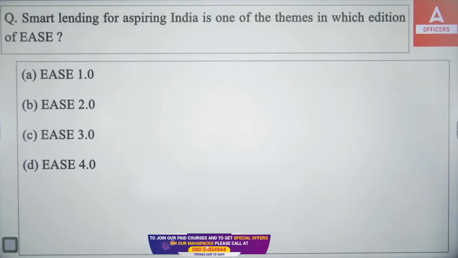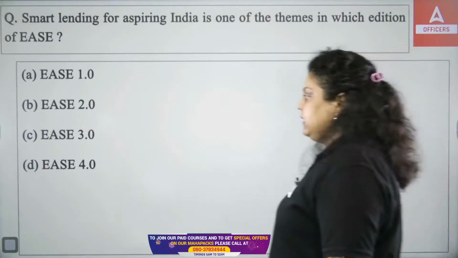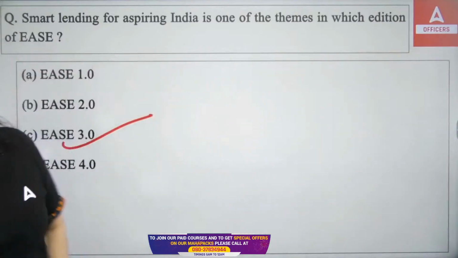A, B, C or D? So smart lending for aspiring India is one of the themes in which edition of EASE? It is EASE 3.0. And the latest one is 5.2. So the right answer will be option C.